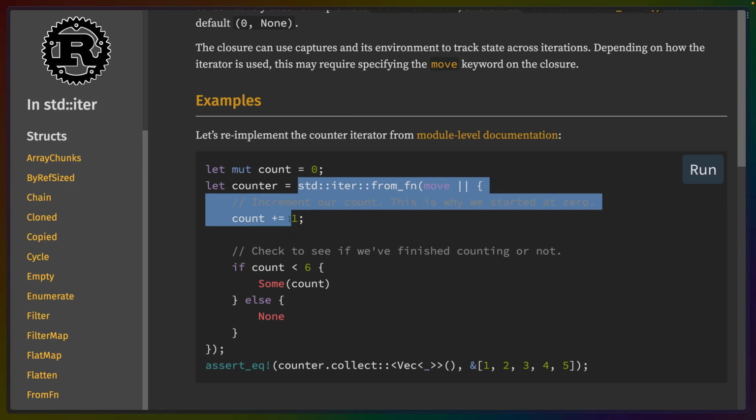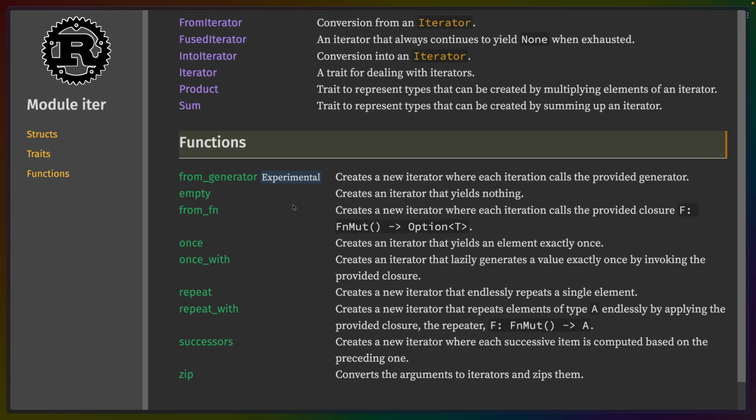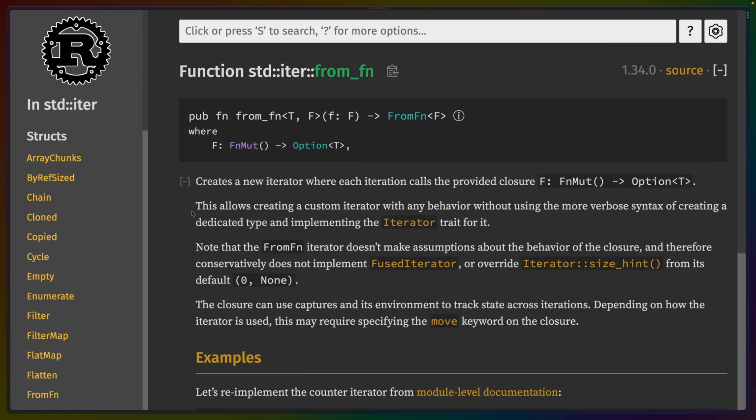I think we could potentially use the from_fn function here from the Rust standard library, which I found just by going to std::iter, looking for functions and seeing what we had around here. Just because in the past I've seen people use successors and I thought, hey, maybe there's a function in here that could help us. This creates a new iterator where each iteration calls the provided closure.